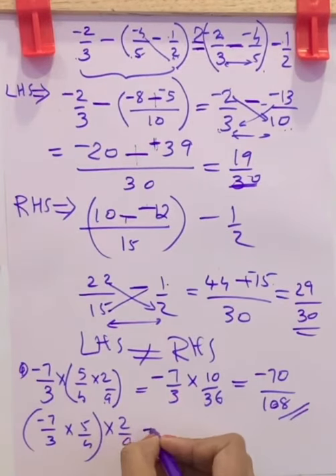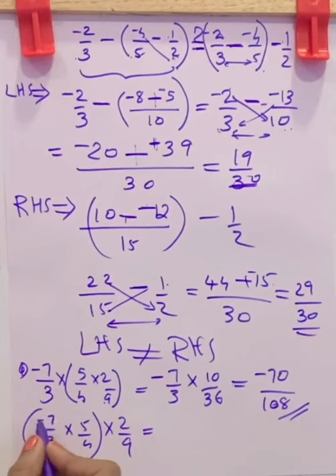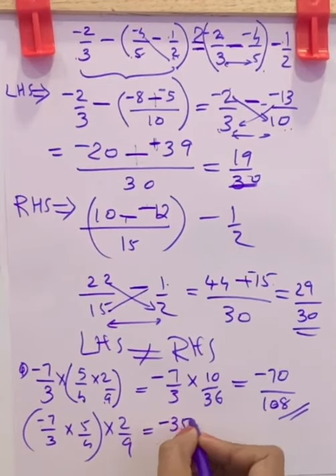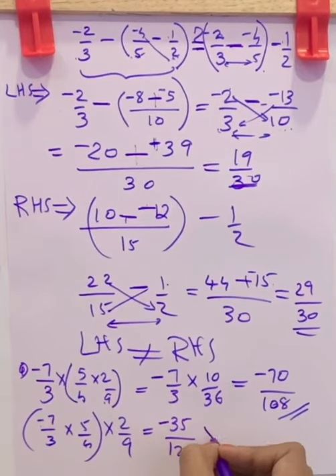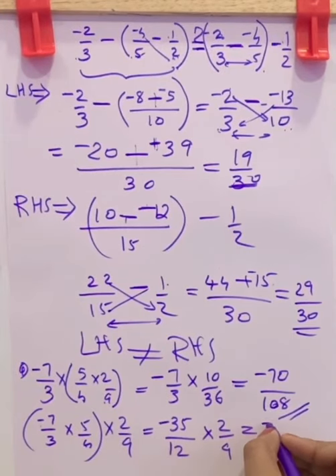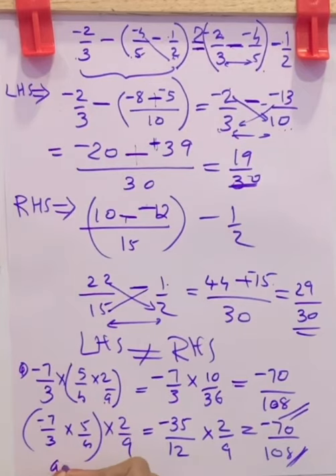Now what about this? First you want to multiply inside the bracket. Negative 7 into 5, negative 35 by 4 3s are 12 into 2 by 9. Here negative 35 into 2, negative 70 by 12 9s are 108. Both are equal. So you can say multiplication is associative for rational numbers. That is A into B into C is equal to A into B into C. That is associativity.